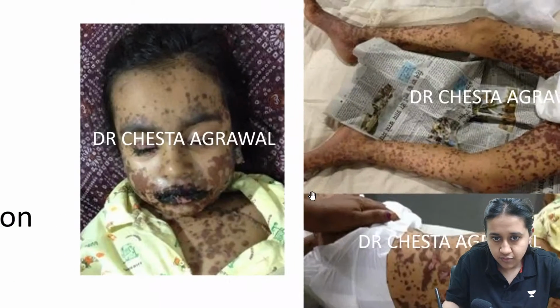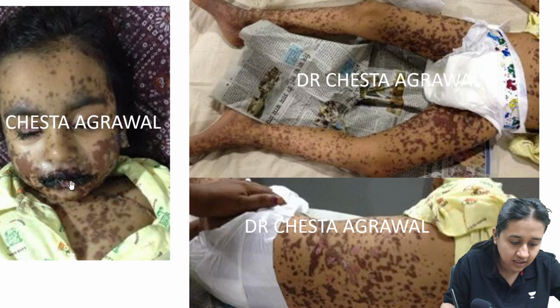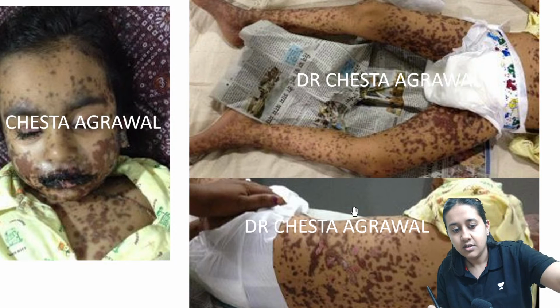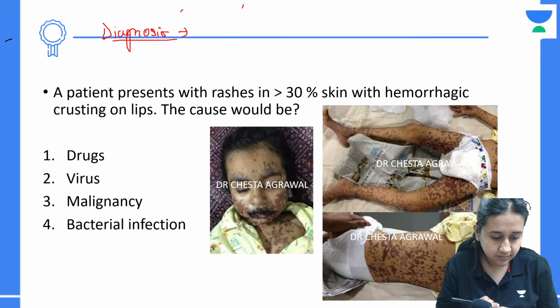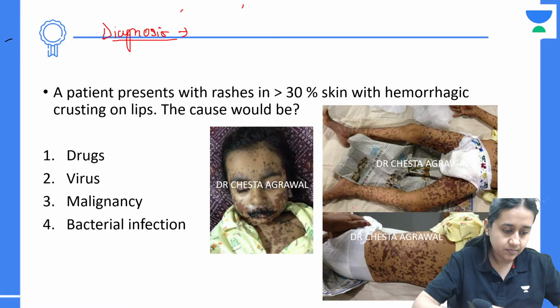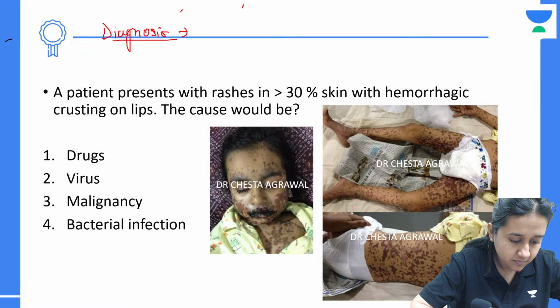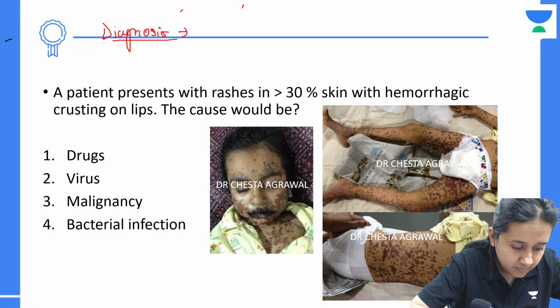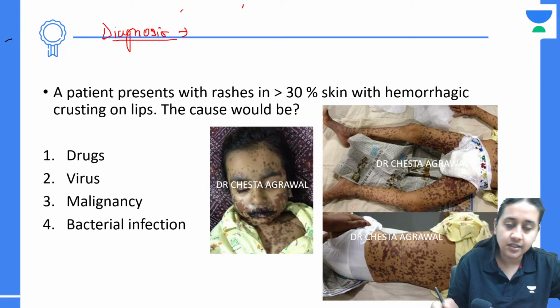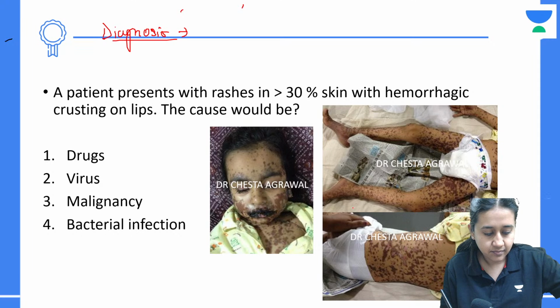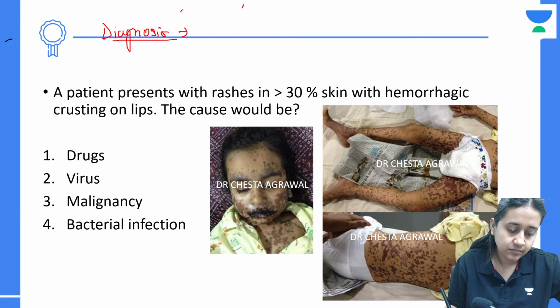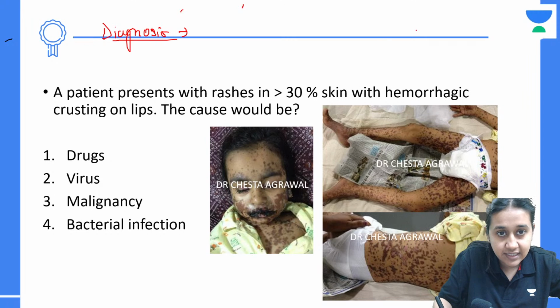I can zoom this image for you, where you can see that there's a lot of hemorrhagic crusting and a lot of targetoid lesions. What is the answer here? The diagnosis, first of all, is toxic epidermal necrolysis.